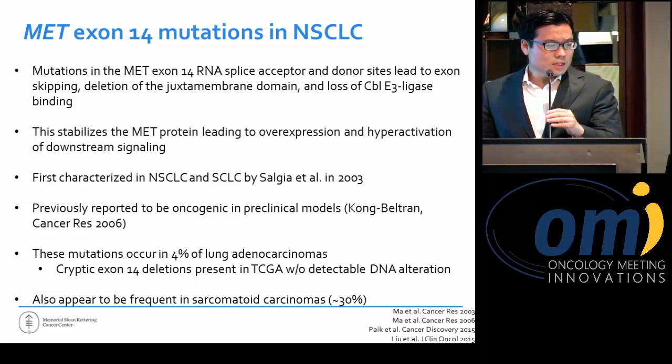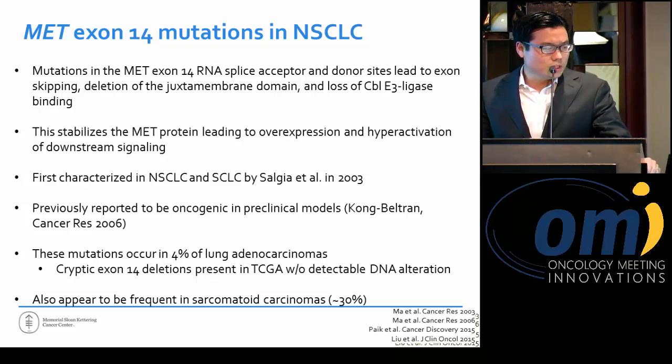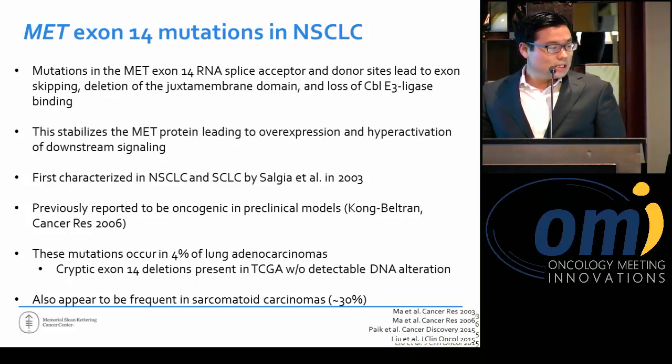And then more recently, we and others had reported some clinical efficacy data targeting MET exon 14 mutations in non-small cell lung cancer. And so this has been known about for quite some time. The mutations themselves affect the splice acceptor and donor sites that flank exon 14, leading to alternative splicing, so skipping of exon 14, which deletes the juxtamembrane domain that this encodes for, and subsequently leads to loss of CBL E3 ligase binding. Again, Ravi had gone over the biology yesterday also.